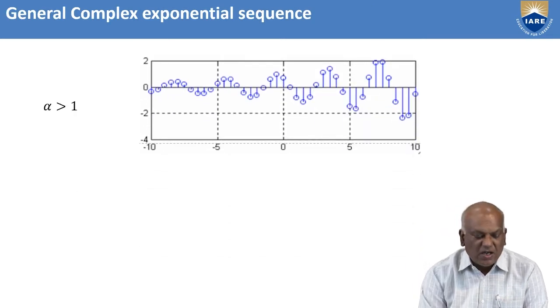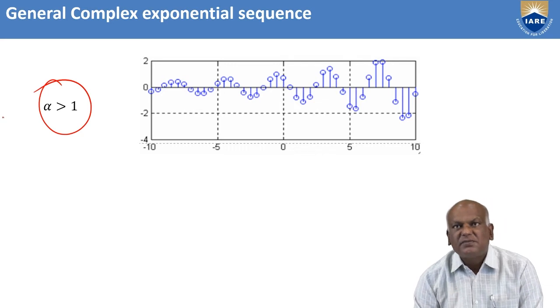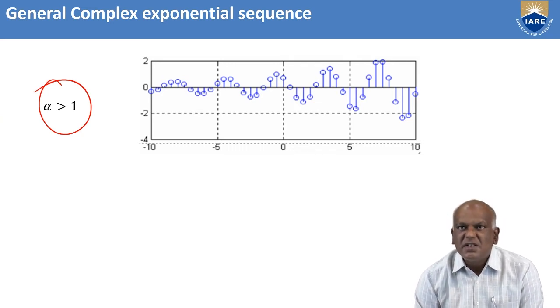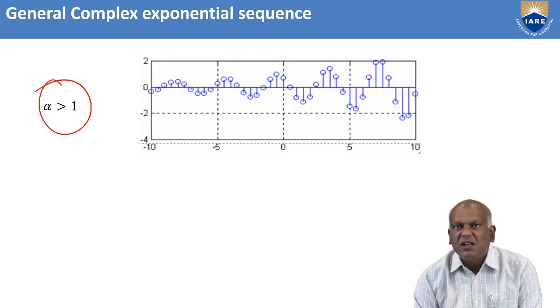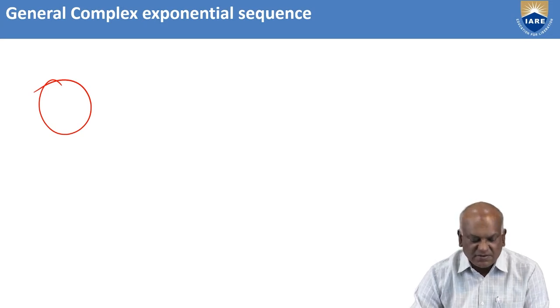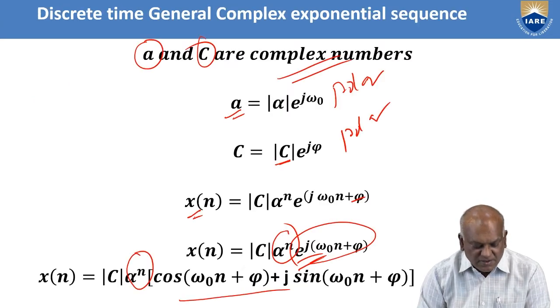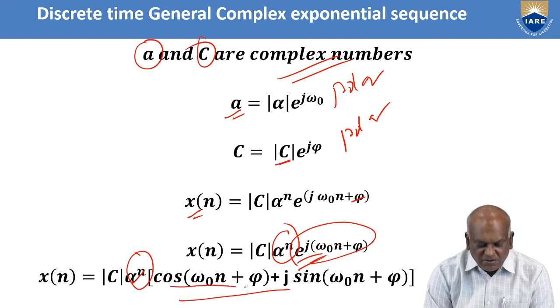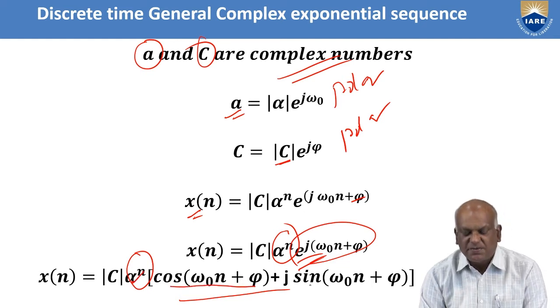Let us see when alpha is greater than 1. When alpha is greater than 1, the sinusoidal signals are multiplied by exponentially growing signals. You see the previous slide: alpha power n multiplied with cosine of omega naught n plus phi plus j sin.